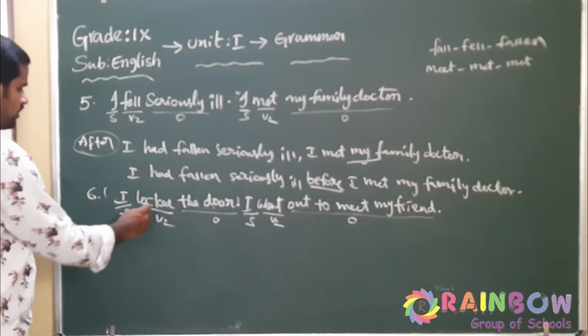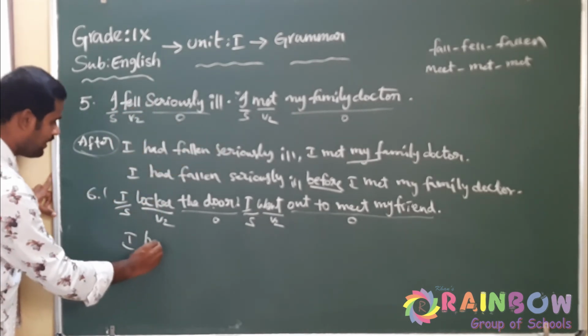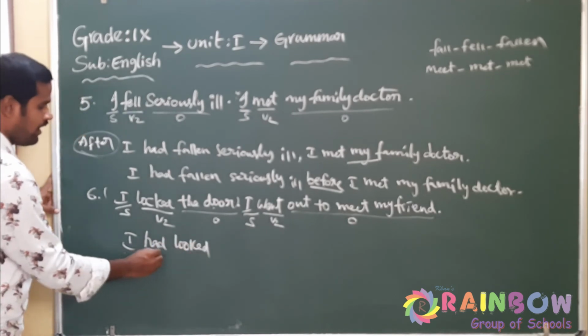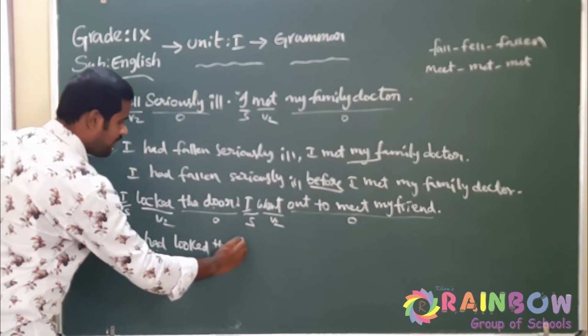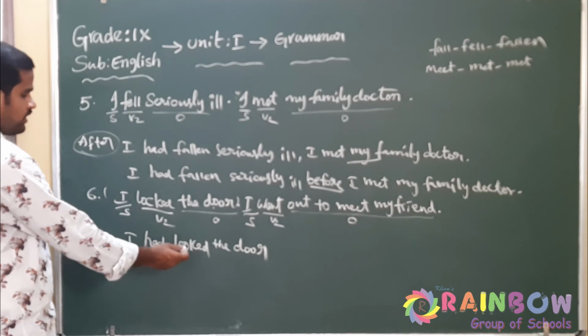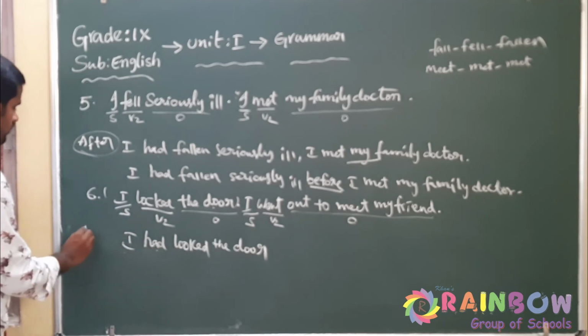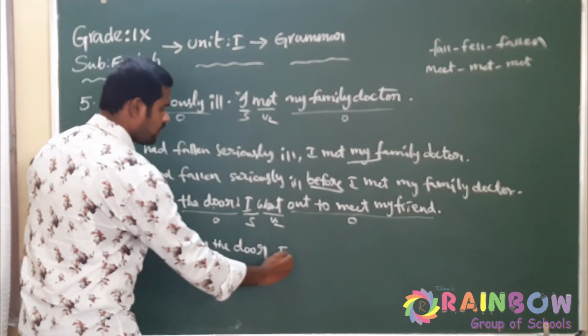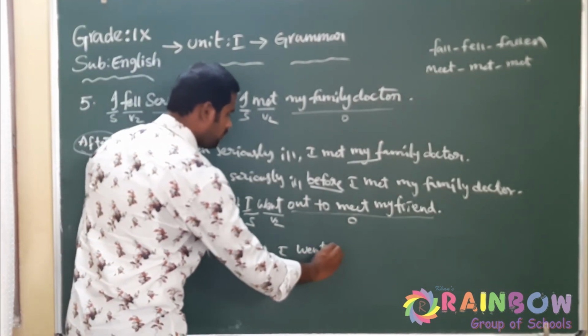So convert the earlier action into past perfect. I locked becomes I had locked. Now the structure: subject had V3. I had locked the door. Now this is past perfect. So what is the rule? Before past perfect, use after. After I had locked the door, I went out to meet my friend.